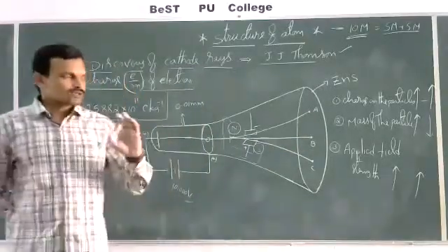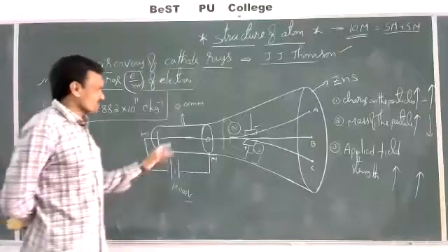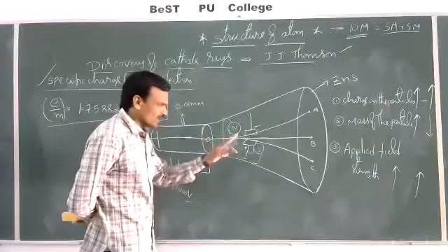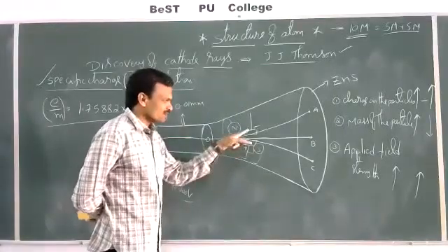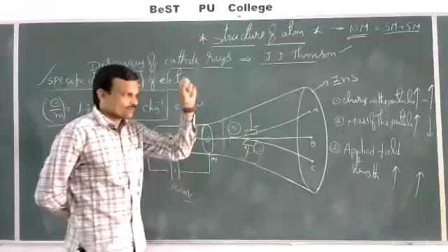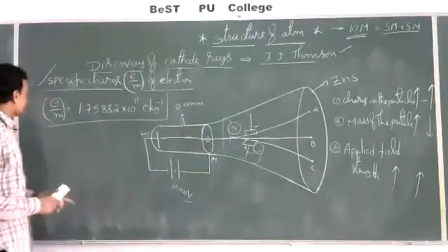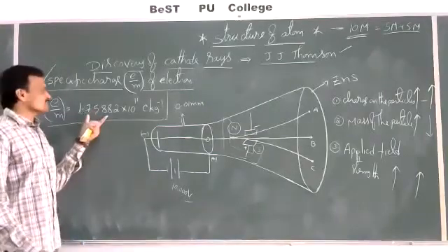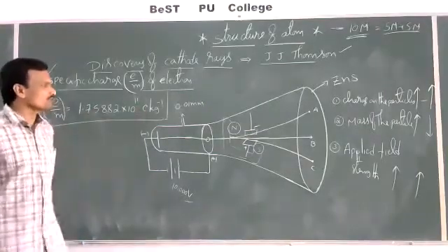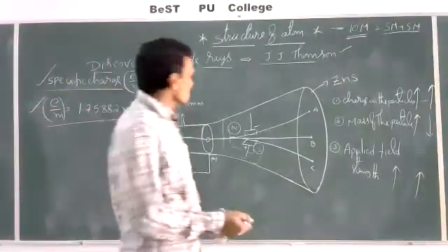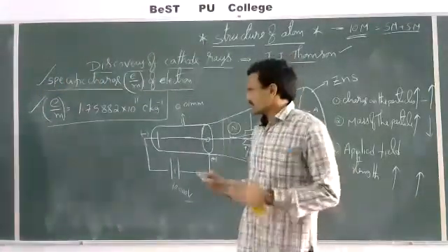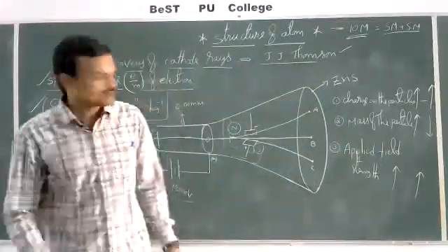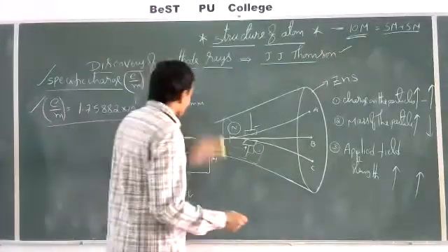Then J.J. Thomson has studied the deflection of these cathode rays under the influence of the varying field effects of magnetic field and electric field. And then from the data obtained, he has calculated the specific charge of electron as 1.75882 into 10 power 11 coulombs per kilogram. So this is the way of calculating the specific charge of electron by J.J. Thomson. Right, next, come to another experiment.